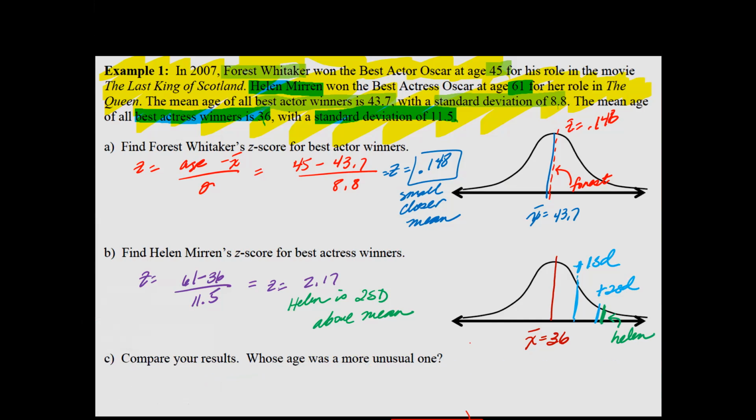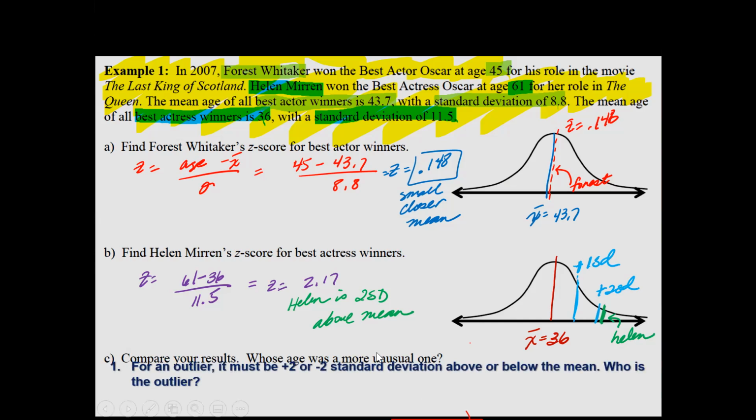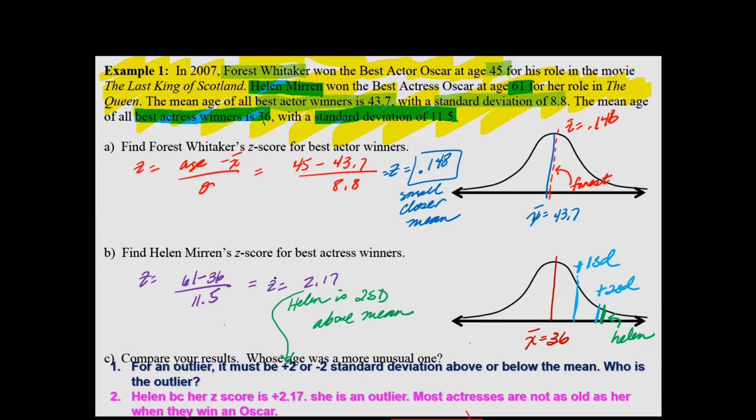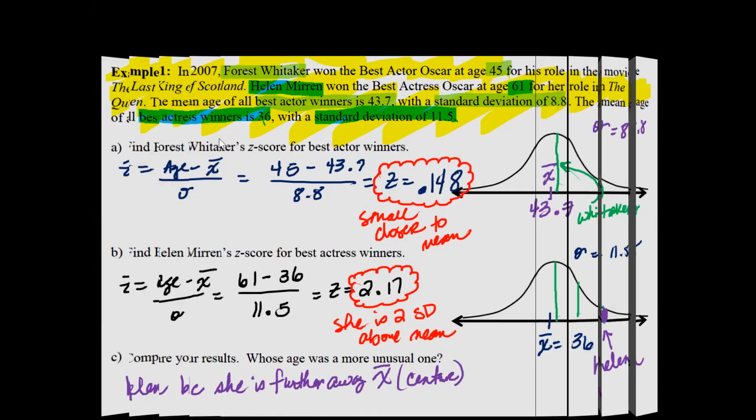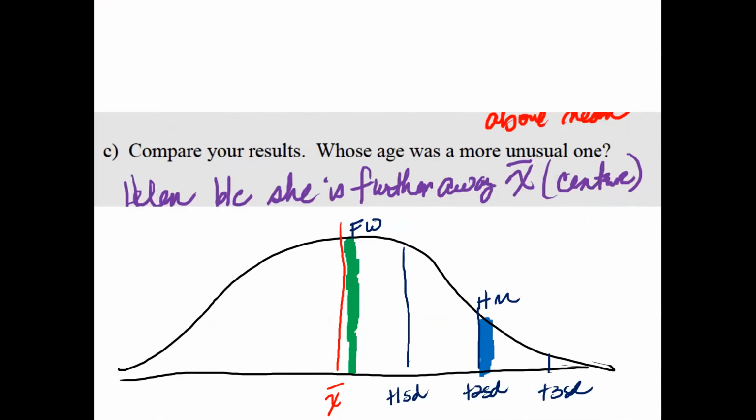I would say that Helen, because she is further away from the mean, she is at 2 standard deviations above, and Forest Whitaker is much closer to the average of men who actually get an Oscar. Also keep in mind, for outliers, it must be 2 or -2 standard deviations above or below the mean, so Helen would be considered an outlier. And the answer is Helen because her Z-score is 2.17. She's an outlier. Most actresses are not as old as her when they win an Oscar, but it doesn't really matter because she is still amazingly beautiful and she won an Oscar, so you're never too old.